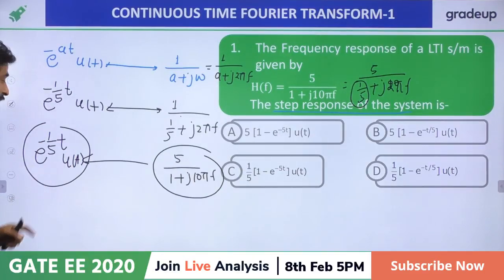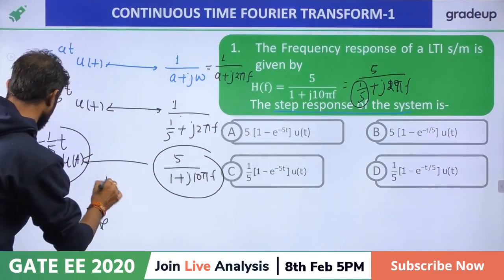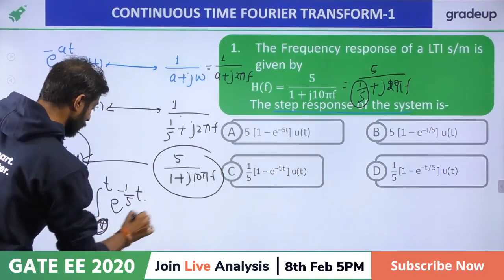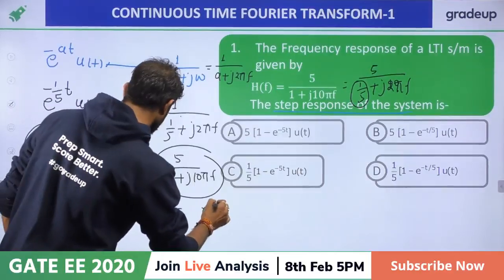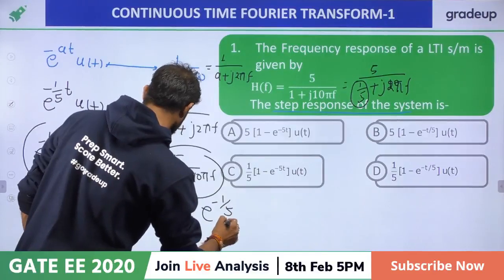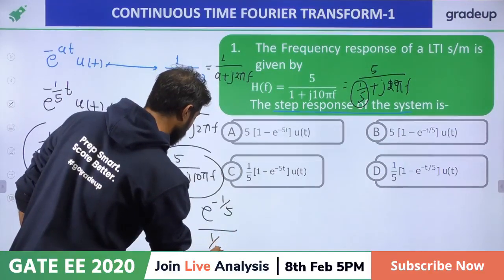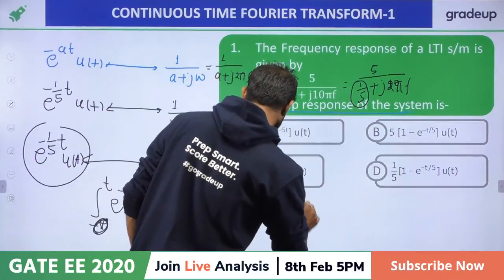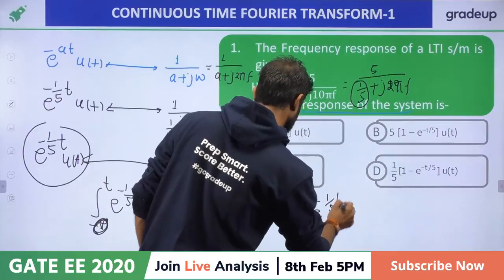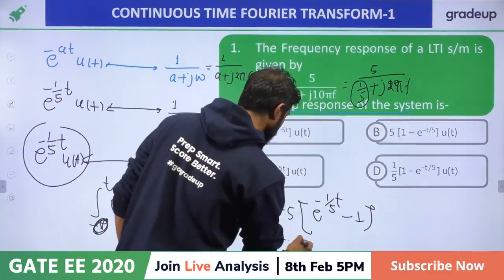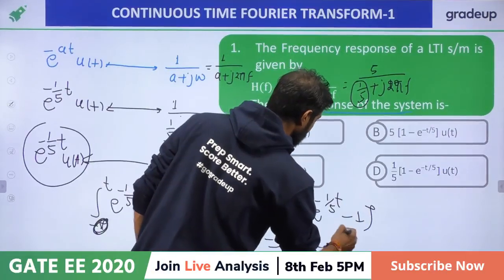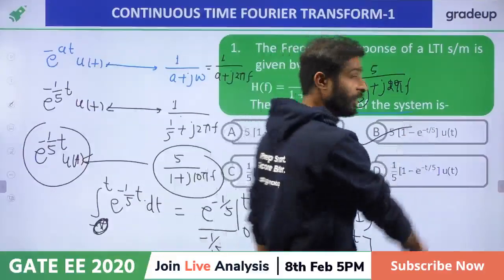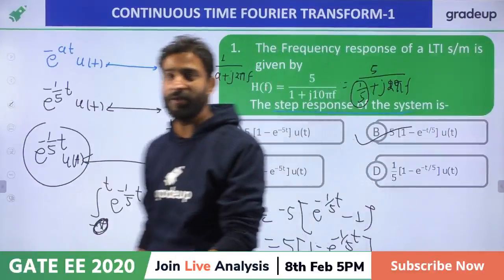So my dear friend, if you integrate it, minus infinity to t e raised to power minus 1 by 5 t, right? So it will become 0 to t dt. The answer will become e raised to power minus 1 by 5 t upon minus 1 by 5, and the limit will be between 0 to t. So minus 5 times e raised to power minus 1 by 5 t minus 1. Again taking minus common, 5 times 1 minus e raised to power minus 1 by 5 t. So the answer is B, it is the correct option, right? Everybody is giving the correct option.